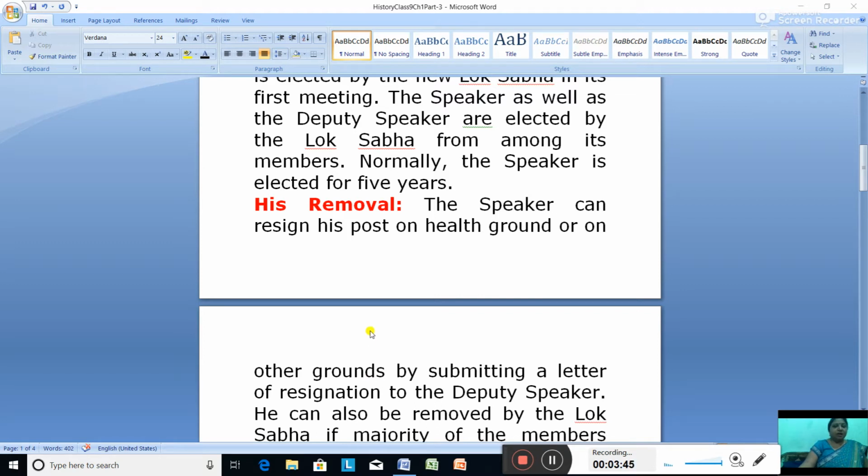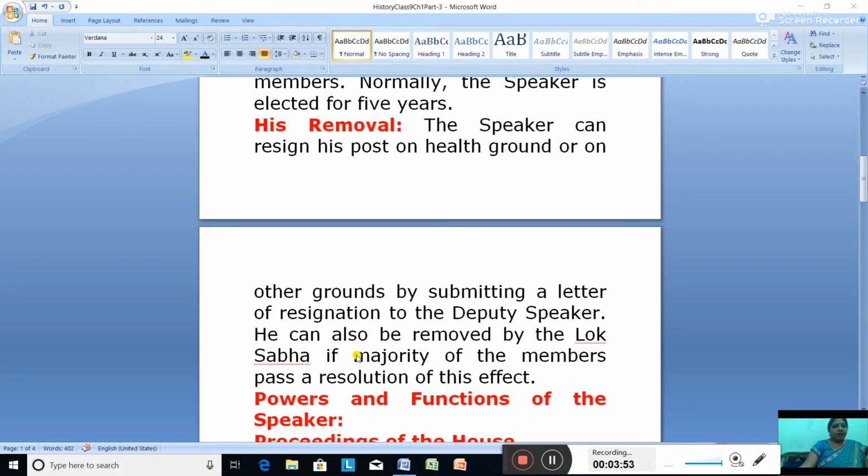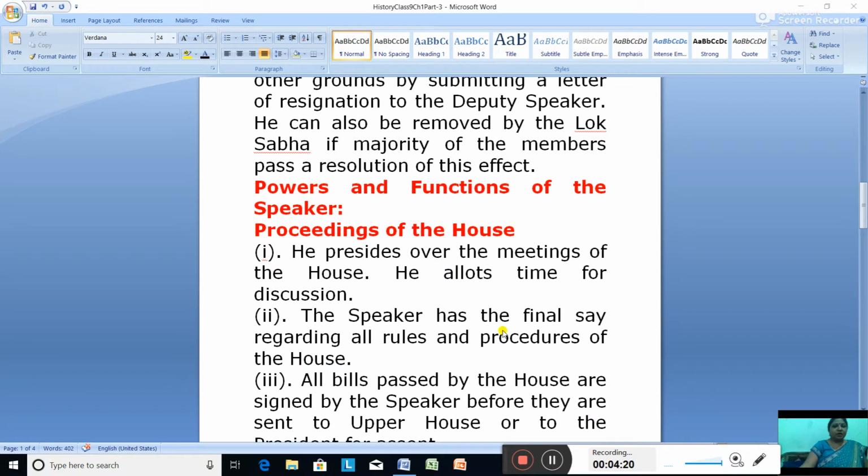Okay, if the speaker's death occurs, his seat becomes vacant, and he can be removed by passing an impeachment motion. And who has the power to remove him? The Lok Sabha has the power if a majority of the members pass a resolution to this effect. So how is he removed? By passing an impeachment motion. So resignation, death and impeachment, the seat becomes vacant.